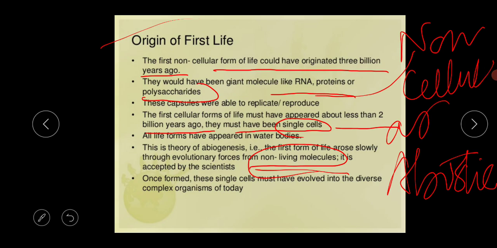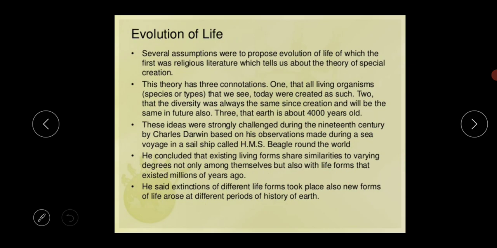And what are the non-living substances? These RNA, proteins and polysaccharides. But what is their main ability? The main ability is that they can replicate, they can reproduce. Once formed, these single cells must have evolved into the diverse, complex organisms of today. So this is the main thing of the origin of life.